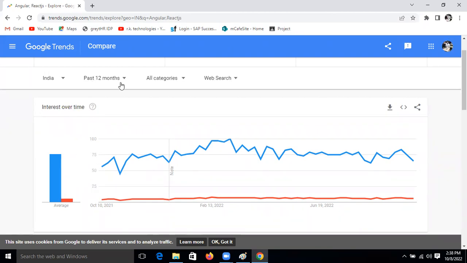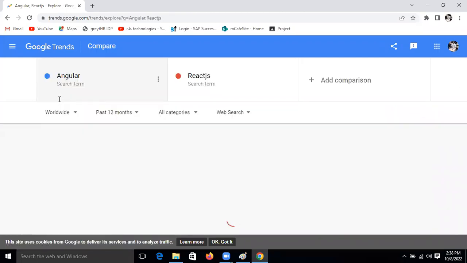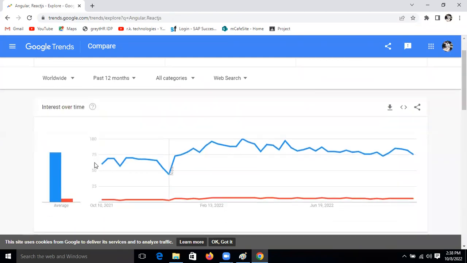This is the past 12-month trend, friends. Now change it to worldwide. In worldwide also, 79% of the industry is using Angular, and just 6% is using React. Clear, friends? Am I able to convince you?